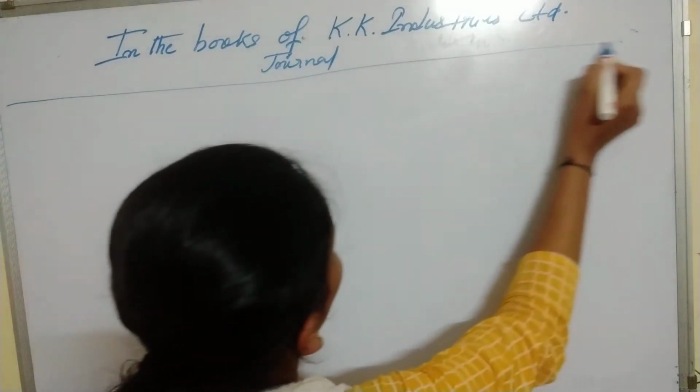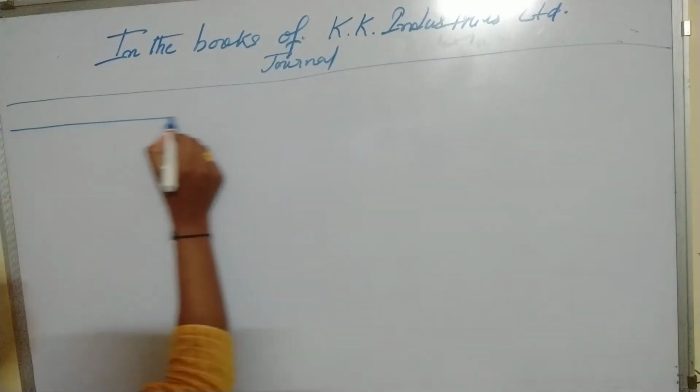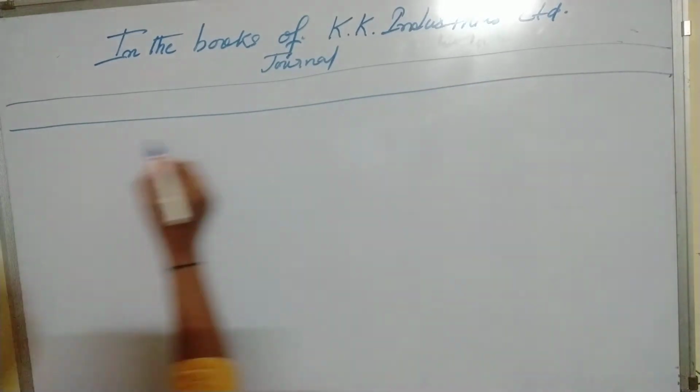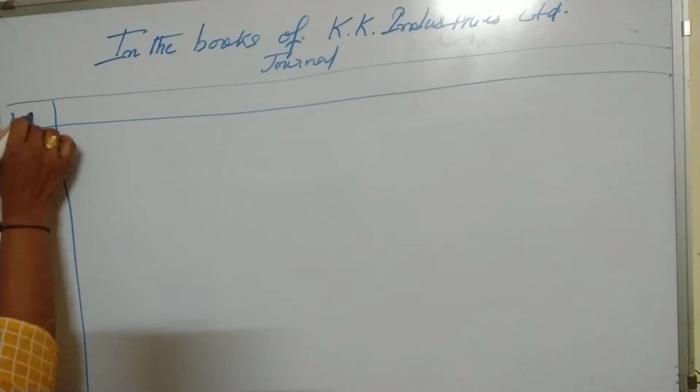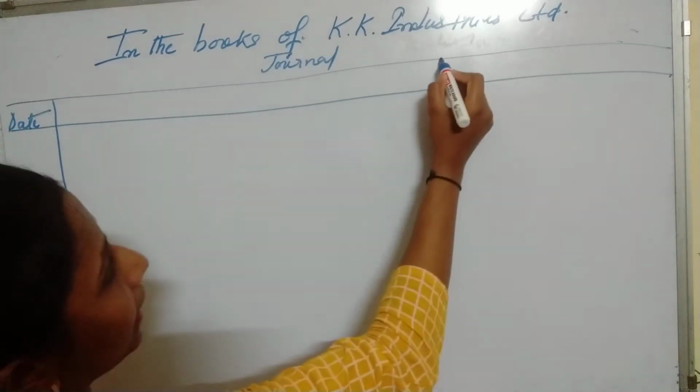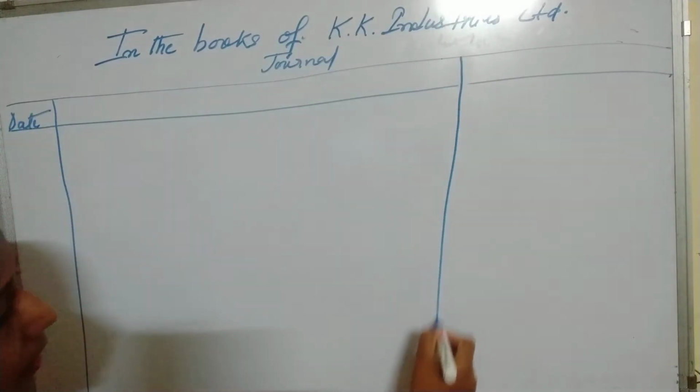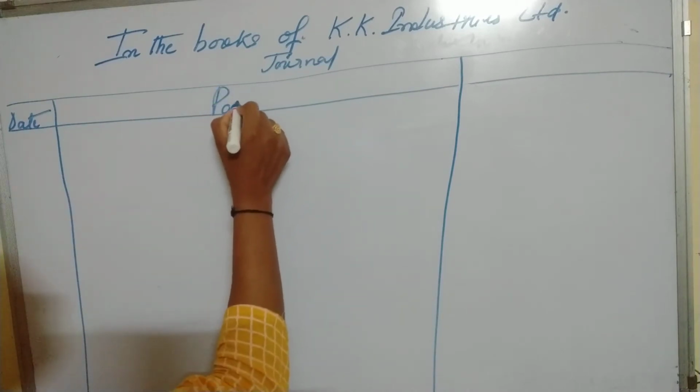So I am preparing the format of the journal. This is my first column, the date column. Second is my particulars column.